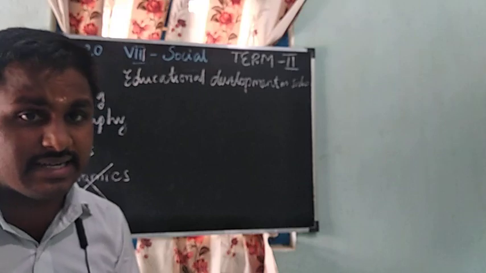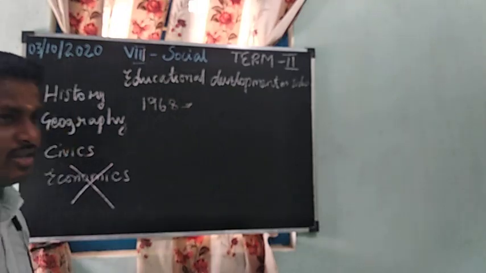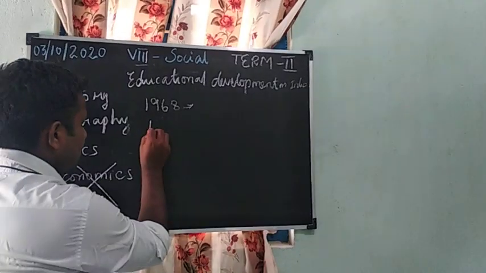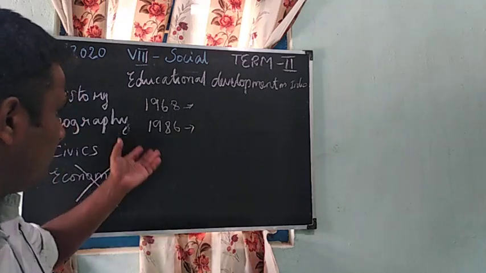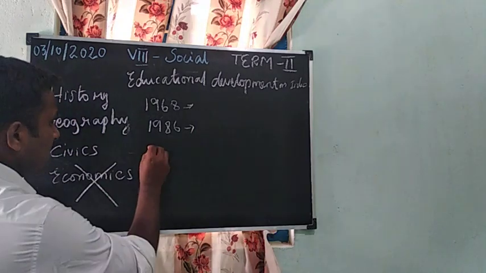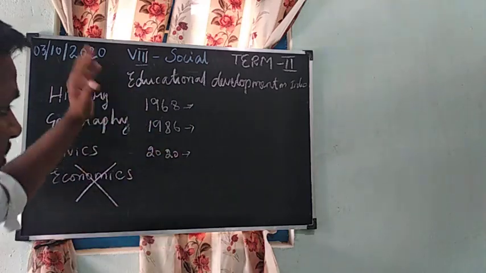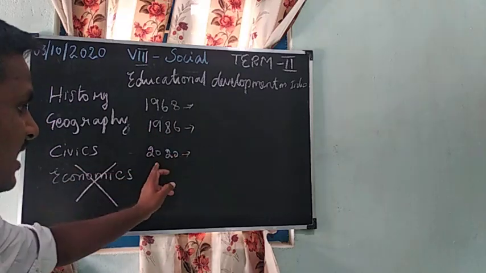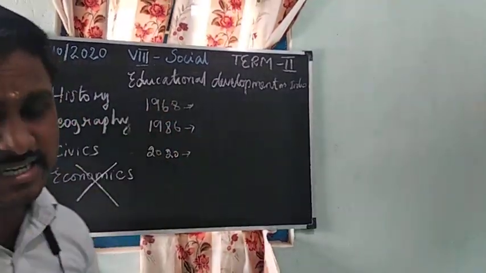First, independent India implemented our national educational policy in 1968. Later they revised this policy in 1986, and again in 2020 they revised it. So independent India first introduced it in 1968, then revised it in 1986, and at present the new educational policy is 2020.